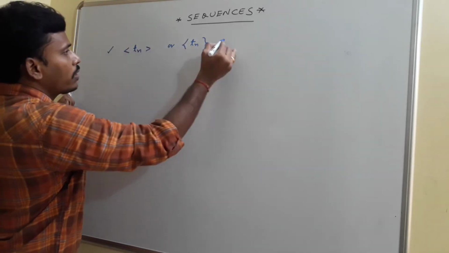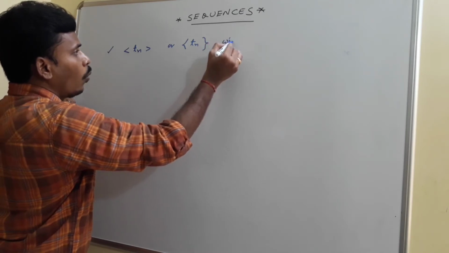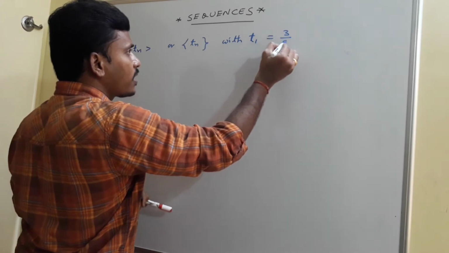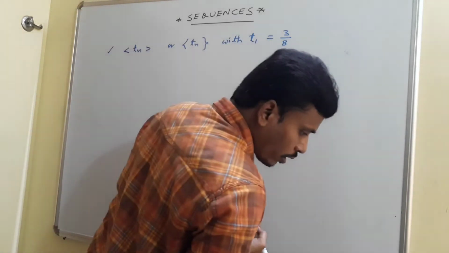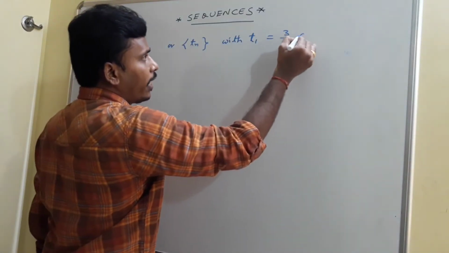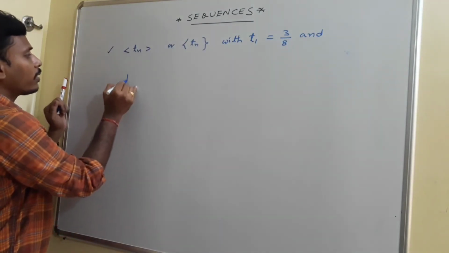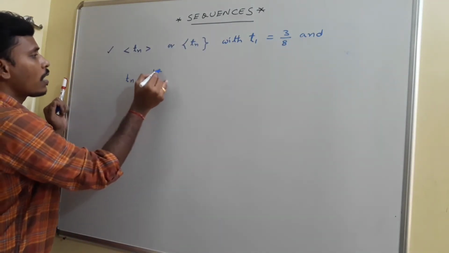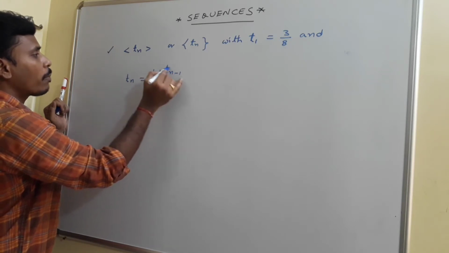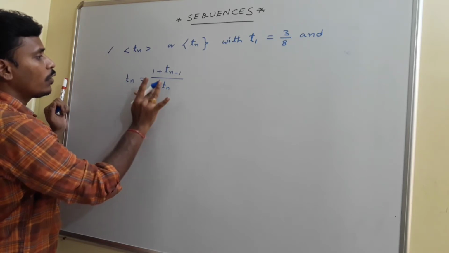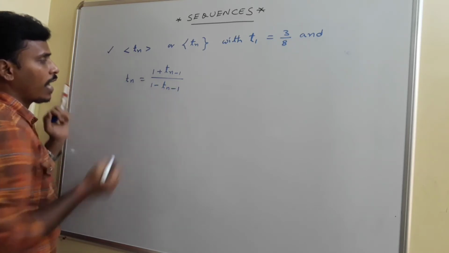See, this is a sequence with the first term of the sequence as 3 by 8. What I mentioned to you, the first term of the sequence is 3 by 8, and Tn is given as (1 plus Tn minus 1) divided by (1 minus Tn minus 1). Have a look here.